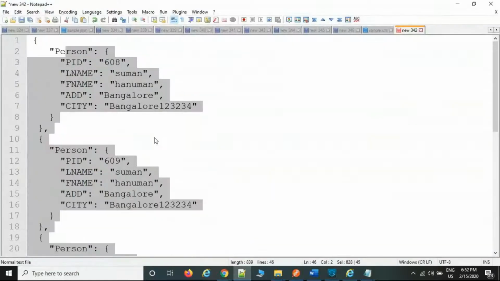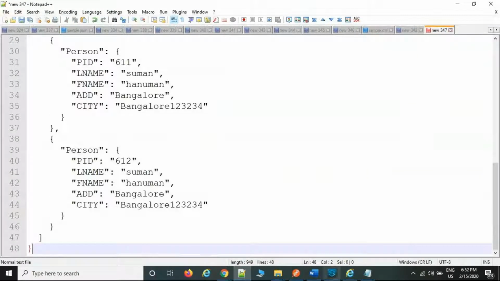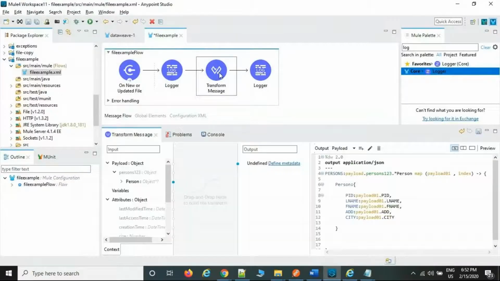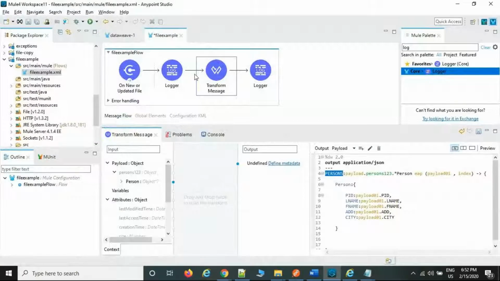Before, there was no root element, no main root, but this is the syntax which was added. The existing data equals persons only. So you can see here persons. So input file is XML and output file is JSON. This is how we are converting. So this is the syntax.